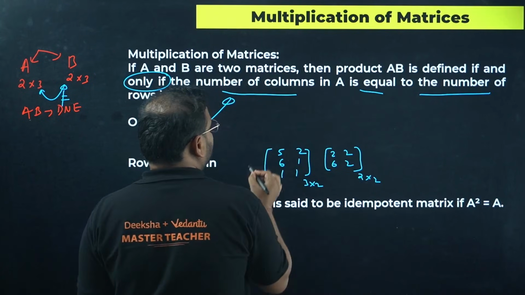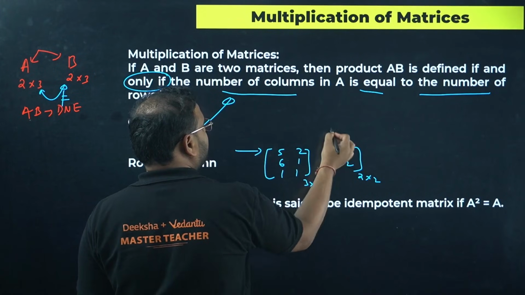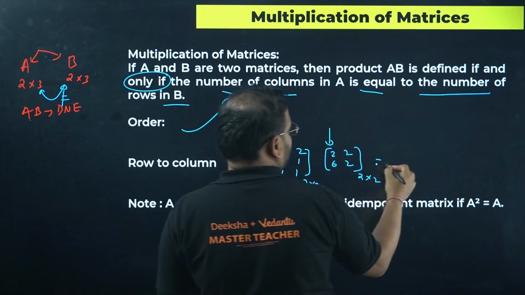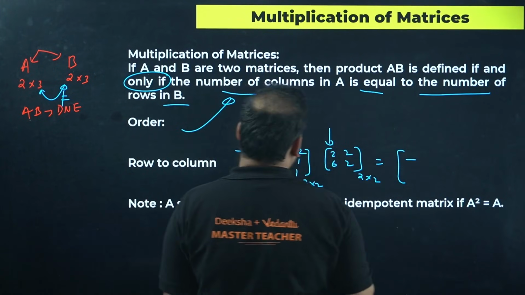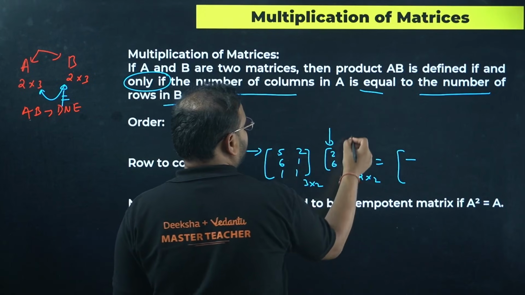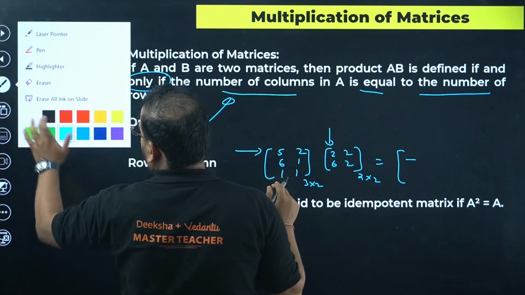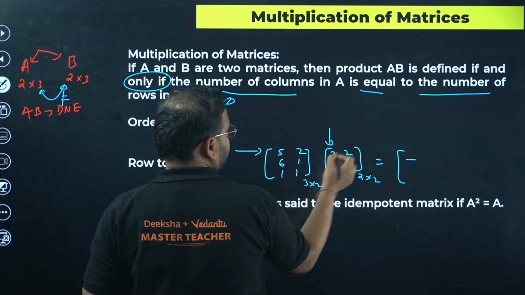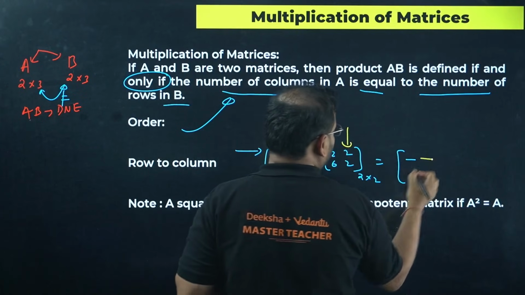So when you're multiplying this, you'll multiply the first row to the first column, and you'll get the first element. First row to the second column, you'll get the second element.